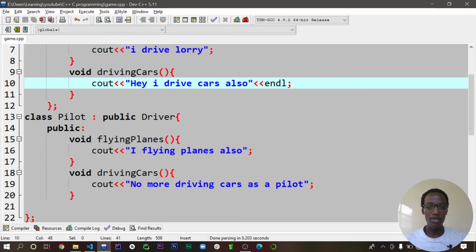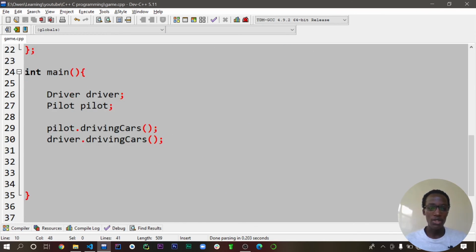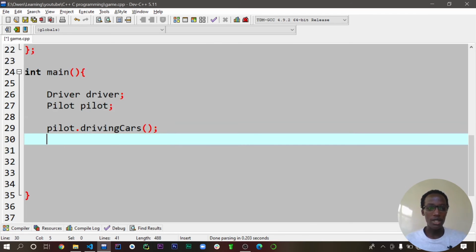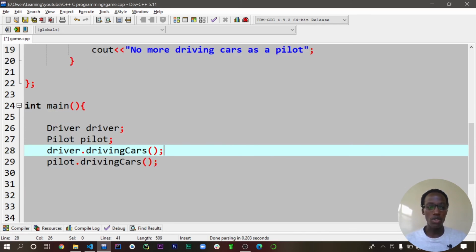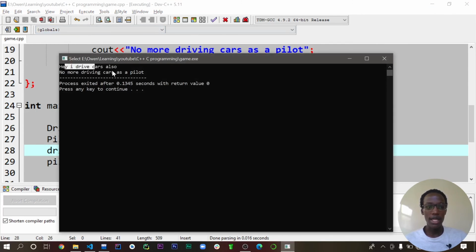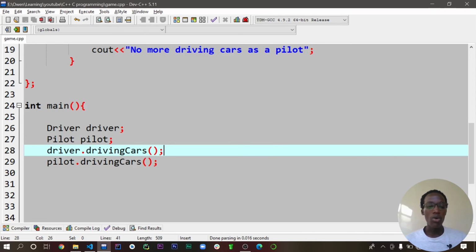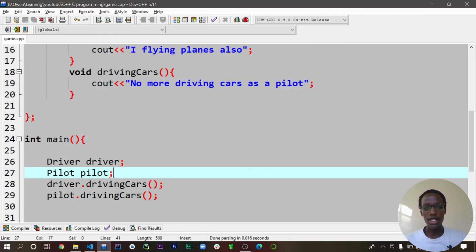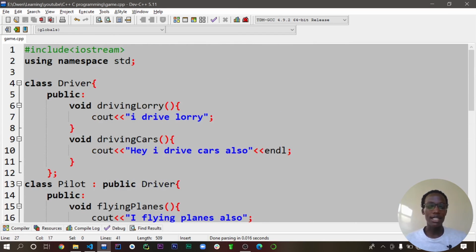After we've added a space, let's rearrange these so that we now start with the driver, so that the end line works on our side. Now if you run that, you see, "Hey, I drive cars also," and for the pilot class, "No more driving cars as a pilot." So that's how overriding works with classes. You inherit a certain behavior, and then you can also override it.